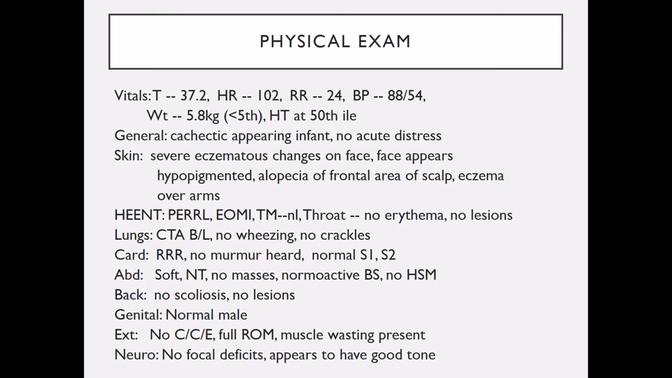HENT exam is normal. Lungs are clear to auscultation bilaterally. Cardiac is normal. Abdomen is normal. Back is normal. Genitalia is a normal male infant. Extremities, there is no clubbing, cyanosis, or edema. Full range of motion, but you do see some muscle wasting. And neural exam, there's no focal deficits, and he does appear to have good tone.